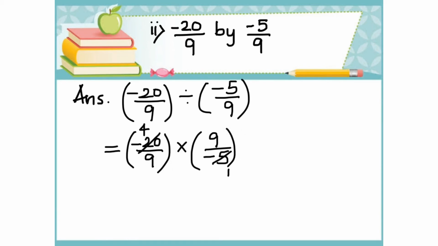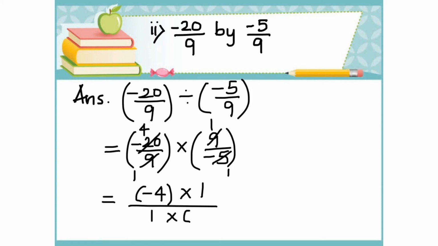So let's cancel it. 9 times 1 is 9. 9 times 1 is 9. So now this expression is equal to, in the numerator we have minus 4 times 1 by, in the denominator we have 1 times minus 1.